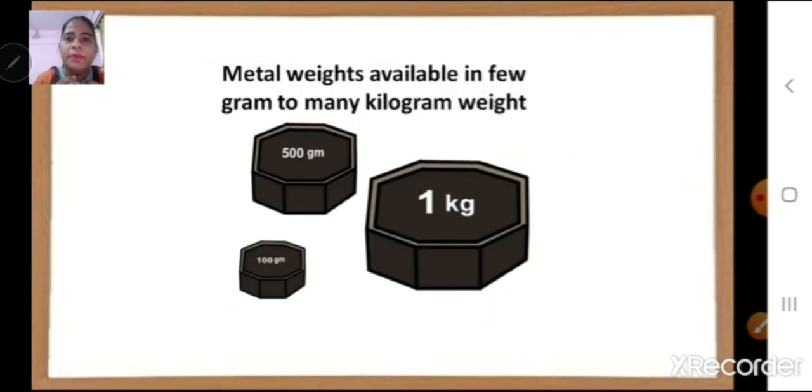Now potatoes can be measured with the help of some metal weights that are available at any vegetable shop, correct? Or wherever you measure things. Now here you can see these black things, which are metal weights, equal to some kgs or some grams. That I will let you know.